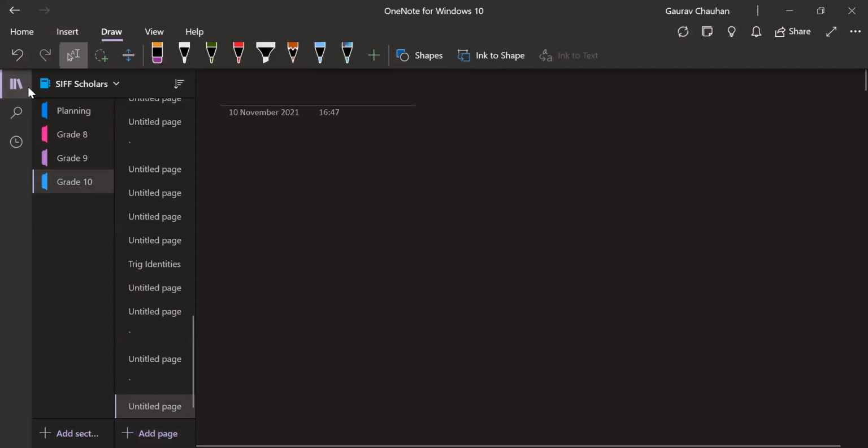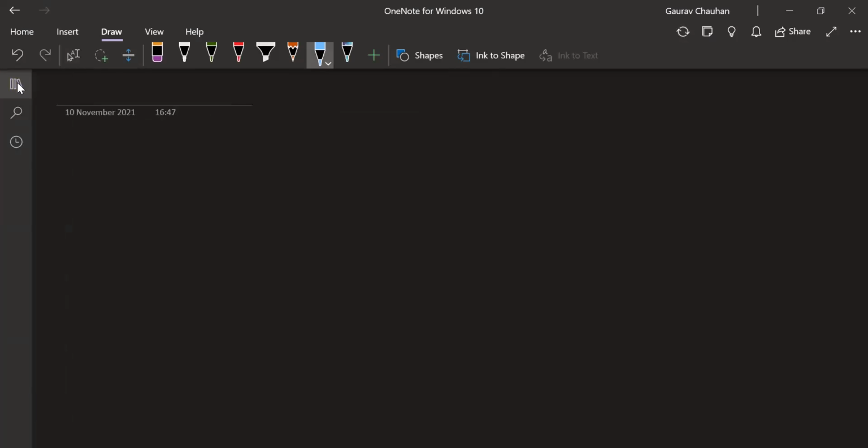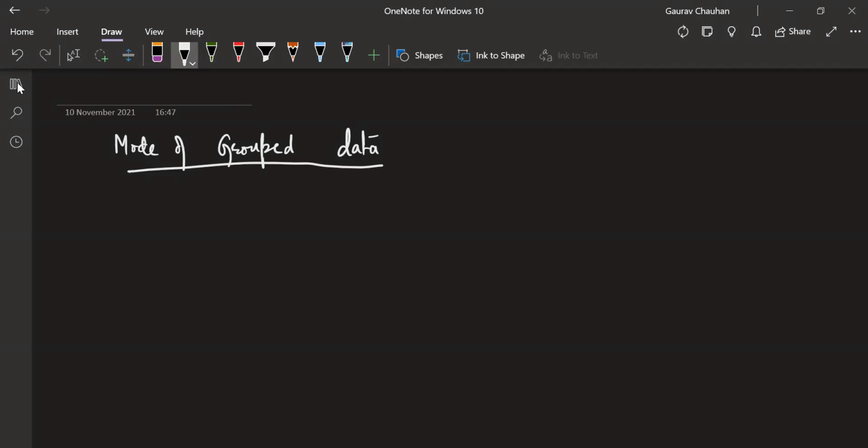Yes. So the next topic which we are going to study right now is mode of group data. Preferably write it in a fresh page so that your formula and all is clear and separate. In this topic, mode of group data as well as median of group data, we already understood the meanings of mode and median.